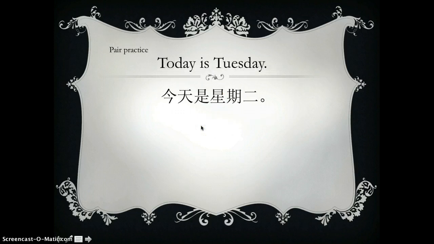Okay, now let's look at this. So today is Tuesday. 今天是星期二. We just did this sentence. Now let's make this sentence: what day is it today? So is it a yes or no question again? No, right? It's not a yes or no question. We're not using 吗 for this question. So what question word do we need? Okay, so here it is about what day, right? So which question word should we use? Do you think that's what?